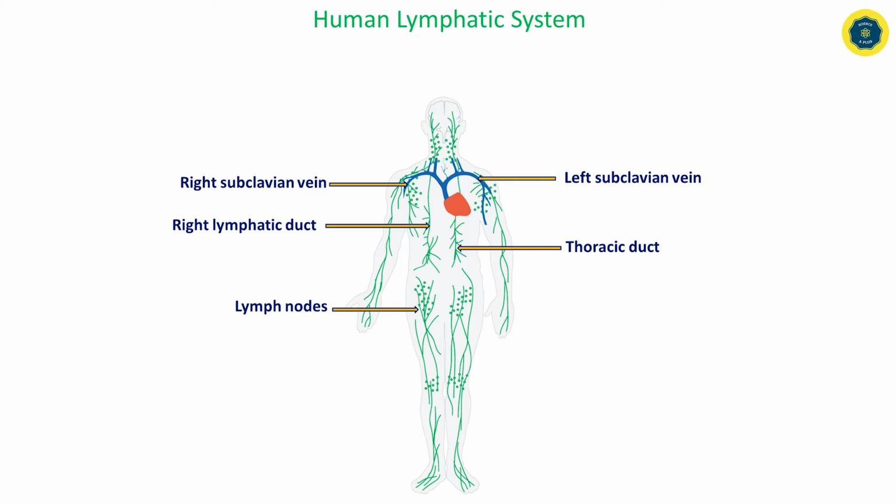You can see on the right-hand side the right lymphatic duct is located, and this right lymphatic duct is connected with the right subclavian vein. What is this right subclavian vein? In this figure, you can see the right lymphatic duct and the right subclavian vein.